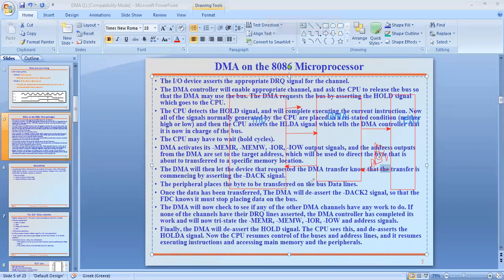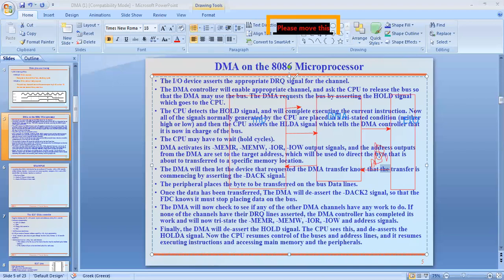Upon the request, the CPU may have to wait hold cycles. The DMA activates memory read, memory write, IO read or IO write output signals, depending upon the request. When we deal with IO devices, the IO read or IO write signals are activated. When it deals with memory, it operates with memory read or memory write, MEMR and MEMW, from the DMA set to the target address, which will be used by the direct byte transfer to the specific memory location.